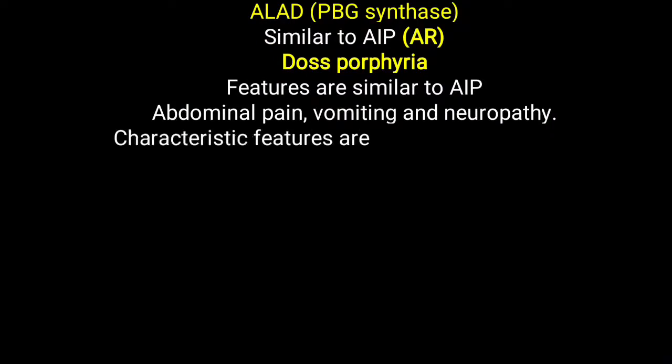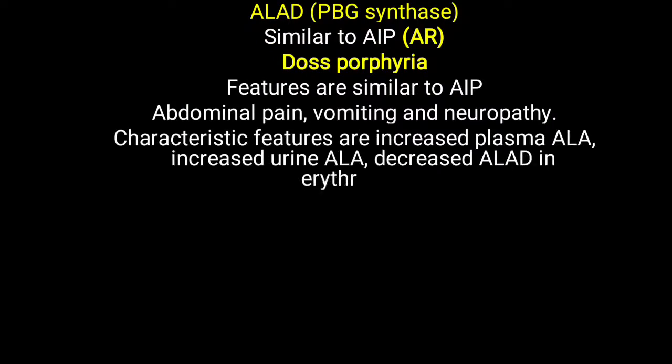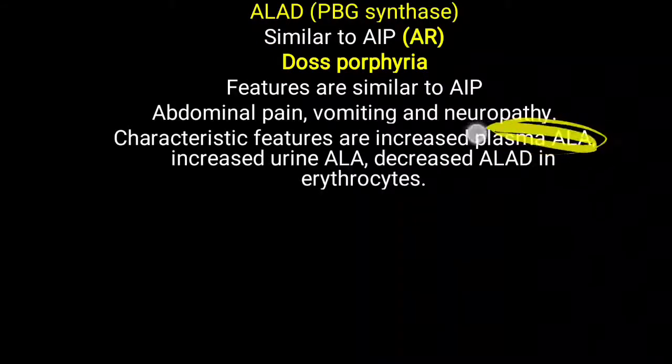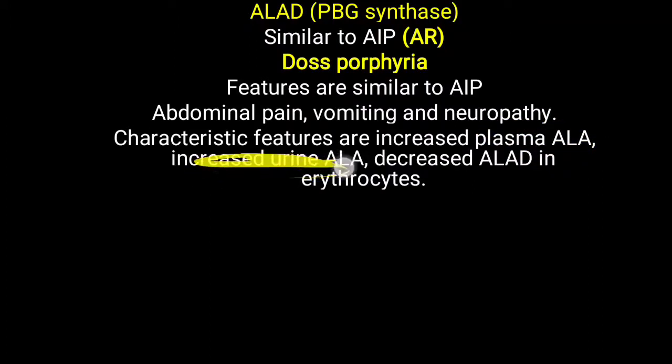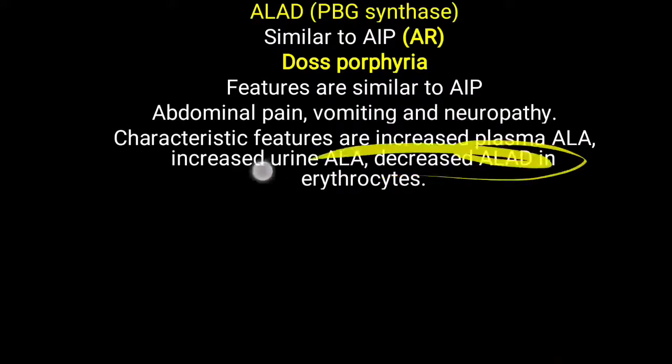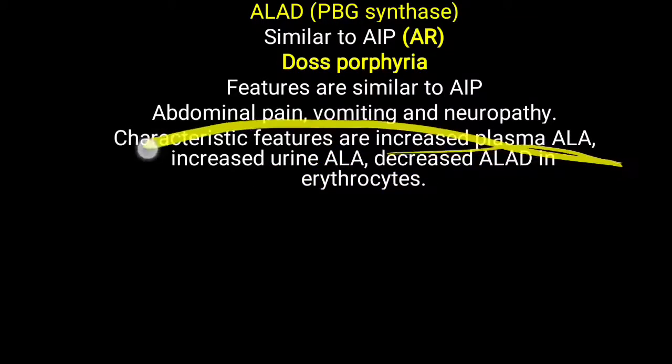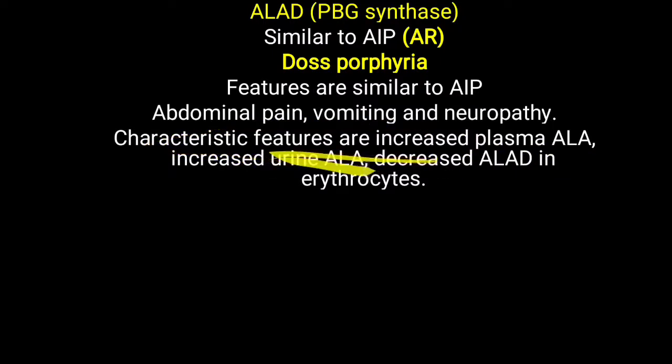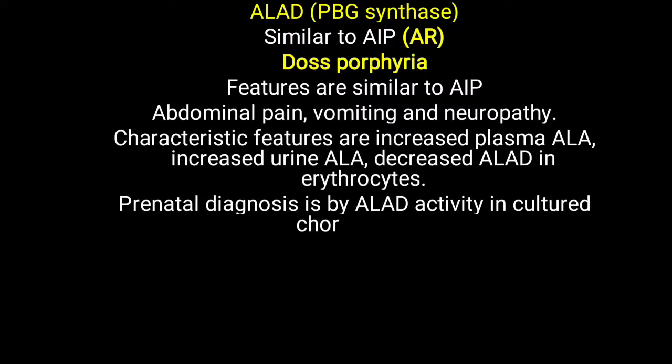But what is the difference? Characteristic features are increased plasma ALA and increased urine ALA, and decreased ALAD, meaning ALA dehydratase activity, in erythrocytes. So overall, increased ALA in plasma and urine is observed, but porphyrin level is normal in urine and feces. Prenatal diagnosis by ALA dehydratase activity in cultured chorionic villi is possible. So you have prenatal diagnosis of ALA dehydratase deficiency.